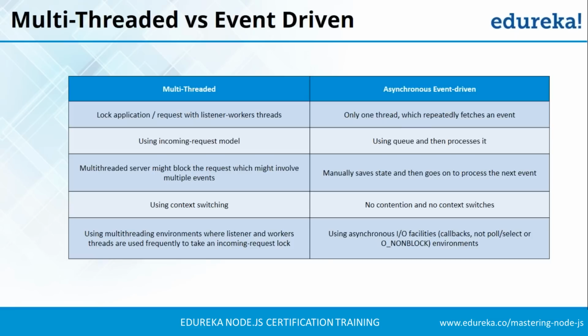Then in our fourth point, in the multi-thread model, there are lots of threads which are working, so there will be context switching between the threads. While in the asynchronous event-driven model, there is only one thread handling the event queue, so there will be no context switching between threads. In our last point, as we just discussed, due to synchronous execution and blocked threads, there are situations when requests will get blocked. While in event-driven, we execute events asynchronously, and whenever a request is processed, it will call a callback function. We will be discussing callback functions in a while, guys.